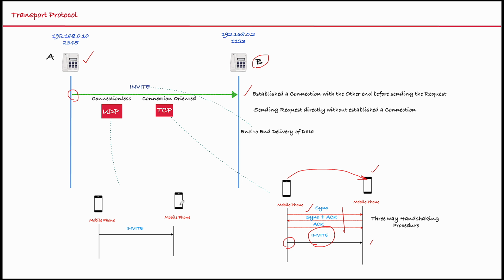Whereas in the case of UDP, there is no three-way handshaking procedure or connection establishment before it sends this invite request. It just directly sends the invite request to this phone. It does not know whether this phone is available or not. So that is what we call connectionless.